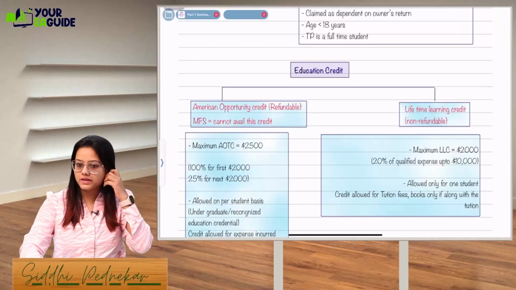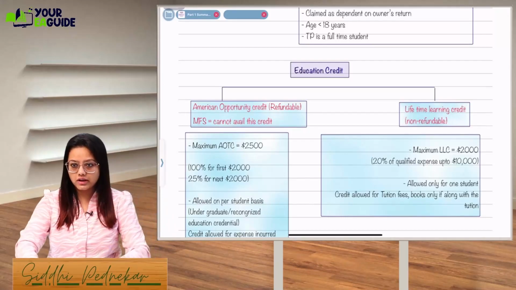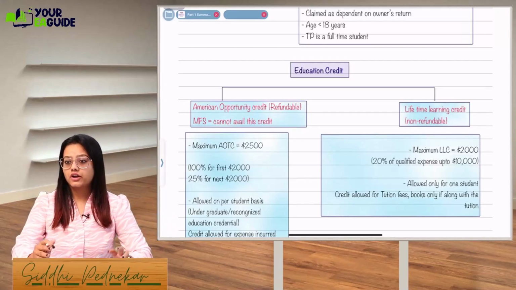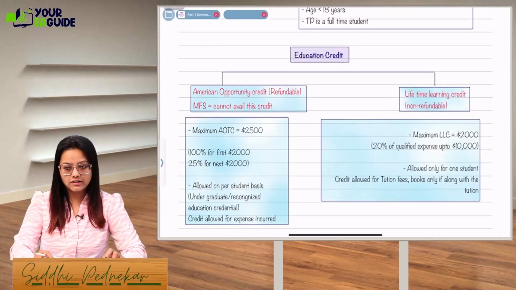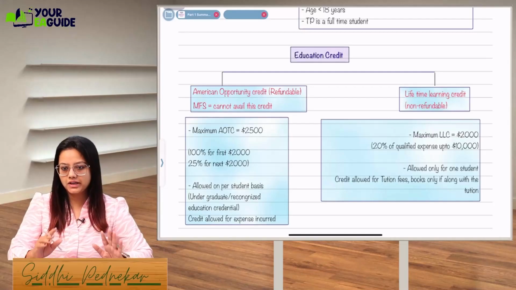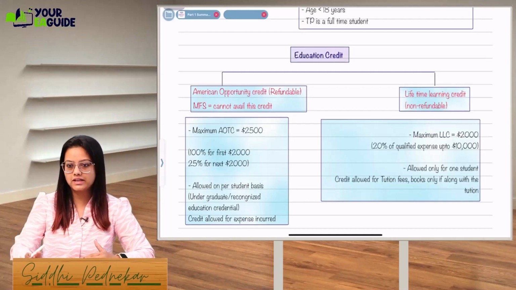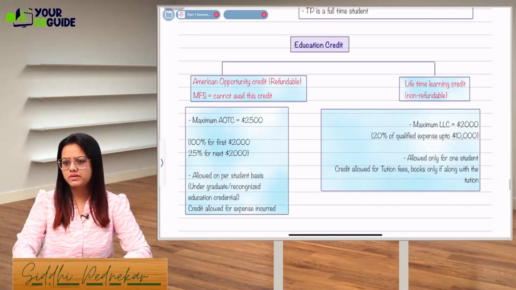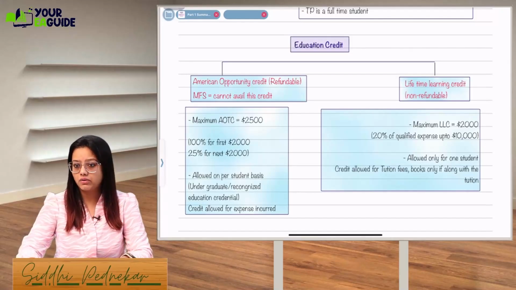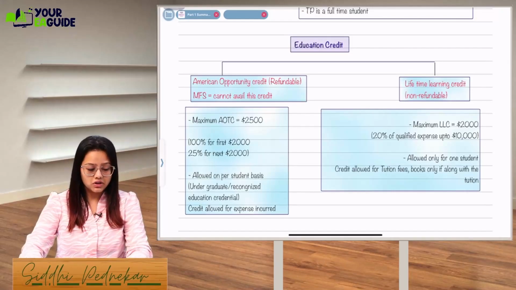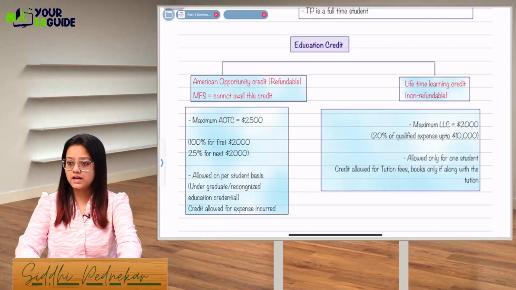Okay, so I hope yesterday's session was good and everyone understood each and everything. Today we will be starting, like 2 credits were left. We'll quickly complete only 1 credit, I mean education. In that we have AOTC and LLC. We'll take just 5 minutes to complete this credit, and then we will be starting with our most important topic, that is IRA. Okay, IRA is the most important and examiner's favorite topic. So many questions will be asked from that. So yeah, so let's start.